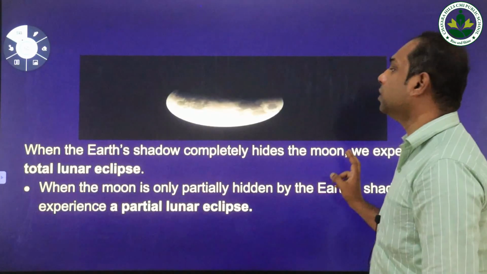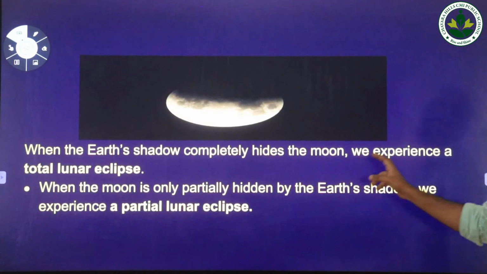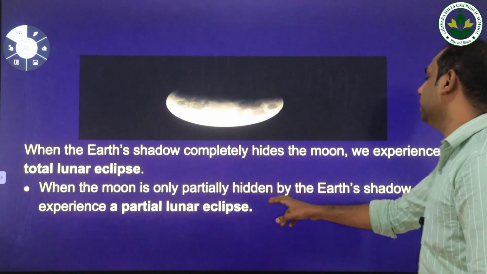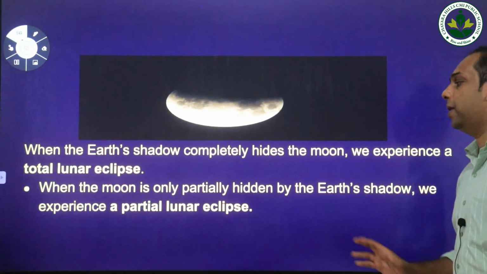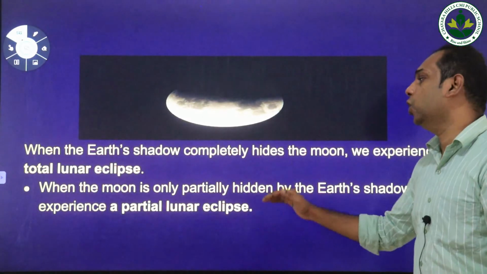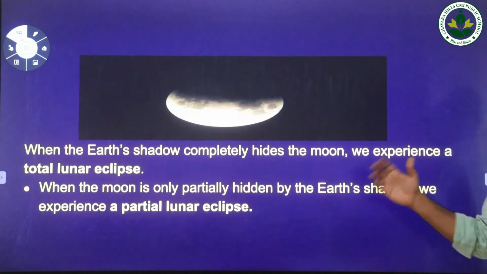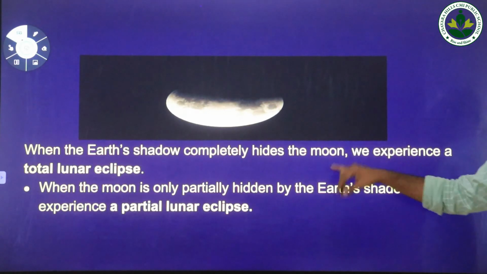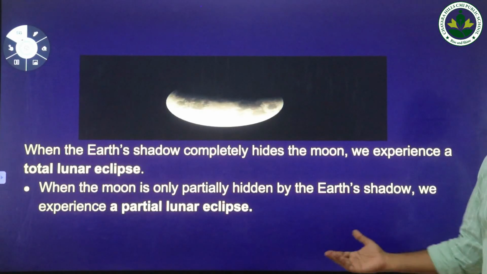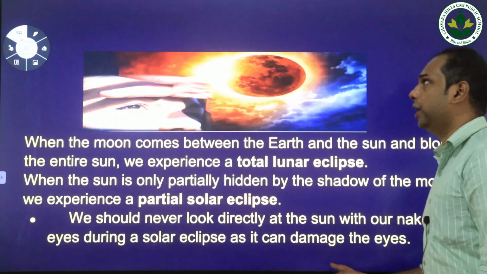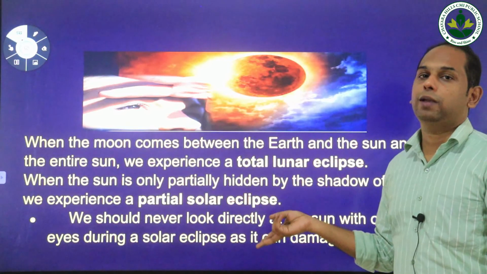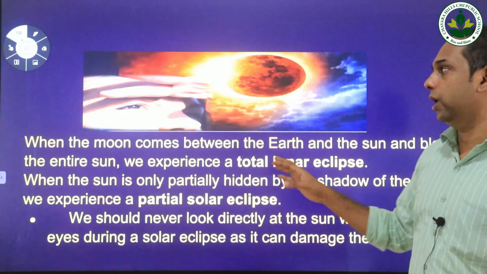When the earth's shadow completely hides the moon, we experience a total lunar eclipse. When the moon is only partially hidden by the earth's shadow, we experience a partial lunar eclipse. So there are two types: total lunar eclipse and partial lunar eclipse. In today's class, we first studied what an eclipse is, then the two types of eclipse, solar eclipse and lunar eclipse.